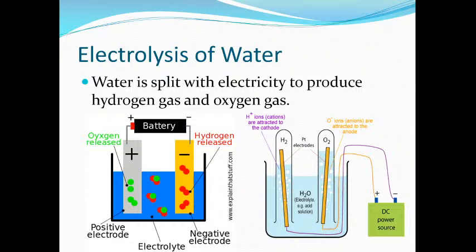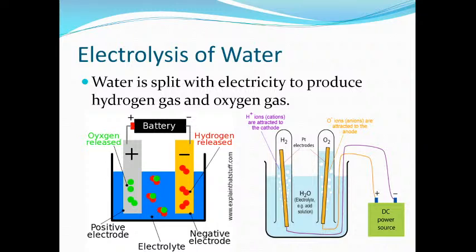So, the anode acquires a positive charge during electrolysis. Yes or no? Hence ions which are negatively charged, that is anions, migrate to the anode, because it is connected to the positive terminal of the battery, so it acquires a positive charge, and because of that negatively charged ions are attracted towards this electrode.